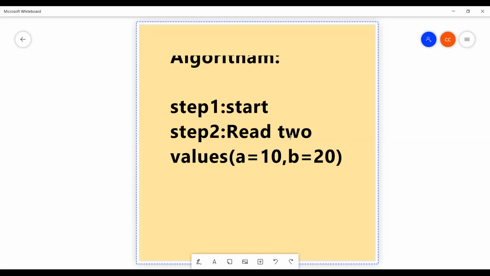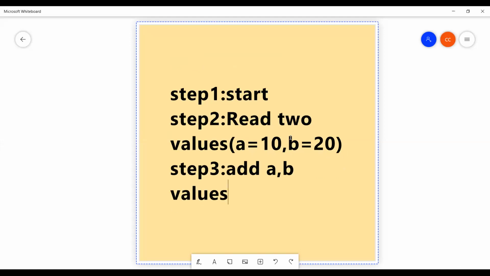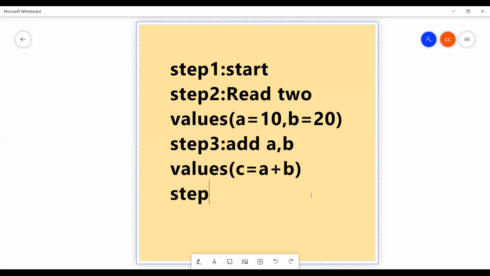Then what is step number 3? After taking two values, what is our aim? Our aim is to perform addition of two numbers. That is, add a comma b values. So that is c equal to a plus b. Start, read two values, perform addition. After that, step number 4.